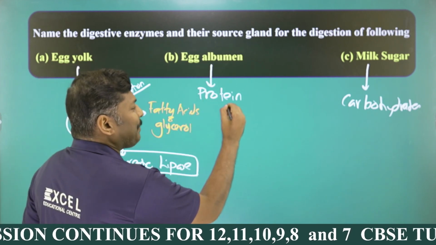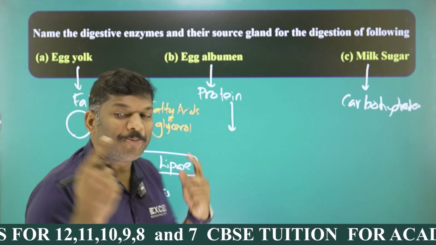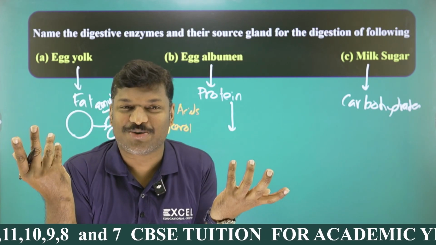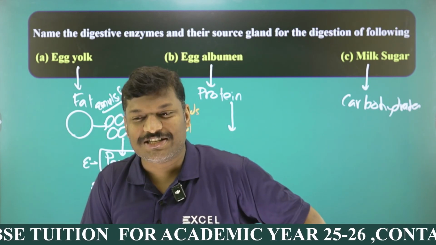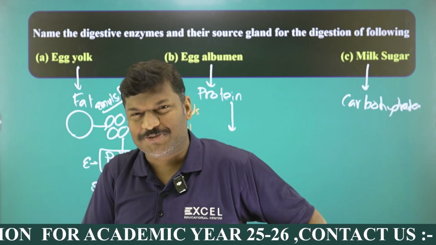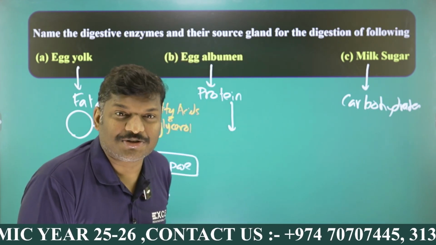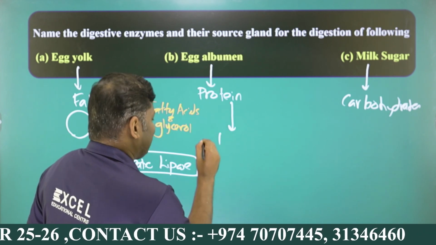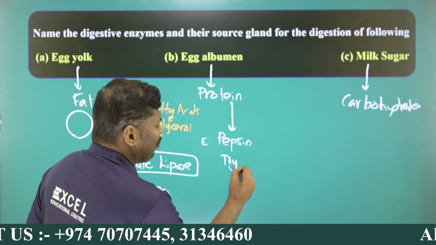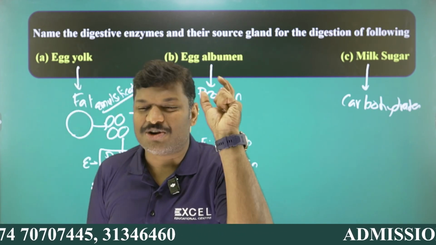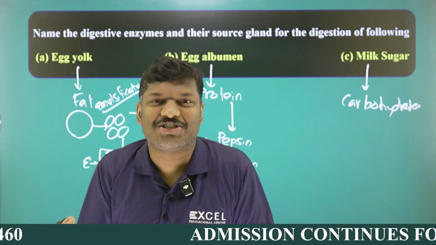And proteins, you can see, are digested by, first of all, you know, no proteins are digested in your buccal cavity because there is no protein digestive enzyme. But when food enters the stomach, you can see an inactive pepsinogen is there. You studied, right? The inactive pepsinogen is produced by gastric glands, and it is activated by HCl, hydrochloric acid. Already acidity is there inside our stomach, right? So the first enzyme is called pepsin, my dear students. When the food is acted on by pepsin, it is not completely digested and is converted into peptones, so complete digestion does not take place in our stomach.